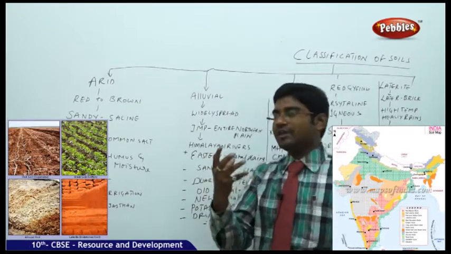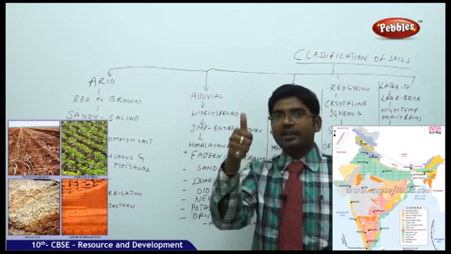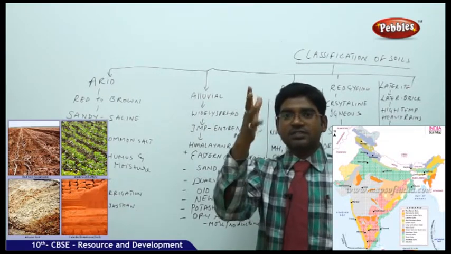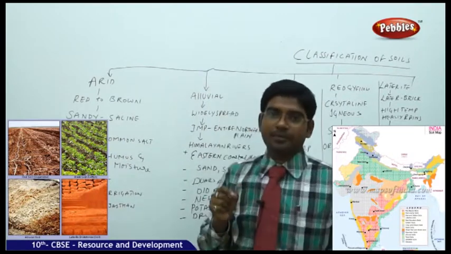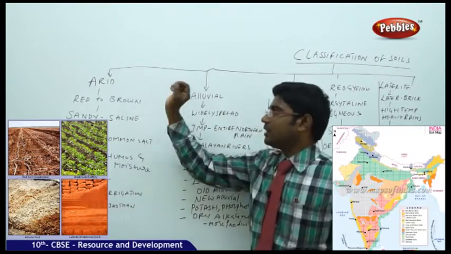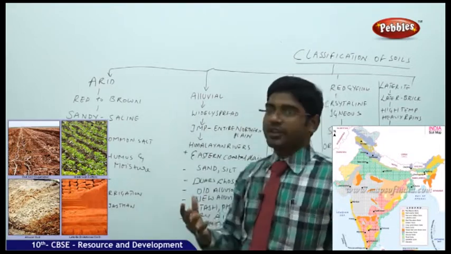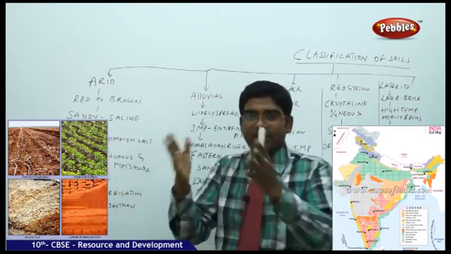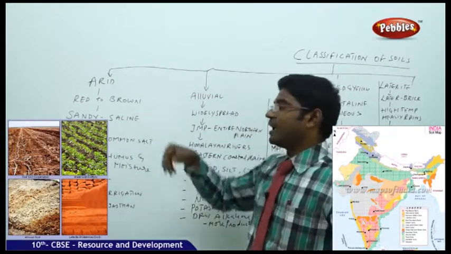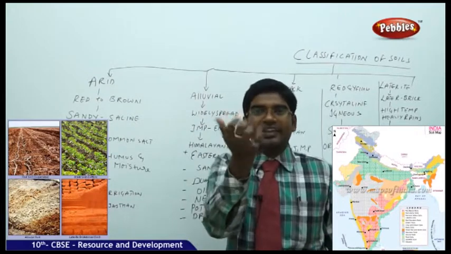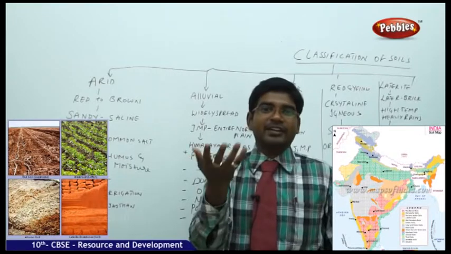The arid soil is a soil where the color, nature, texture, physical and chemical composition, as I told you before, are all the basis to divide a soil. So basing on the color, the arid soil or the desert soil has a red to brown shade. It is not completely red, it is not completely brown. It is a mixture of red to brown shade. Then the nature of the soil is sandy. It's very, very sandy, and it has more saline content.